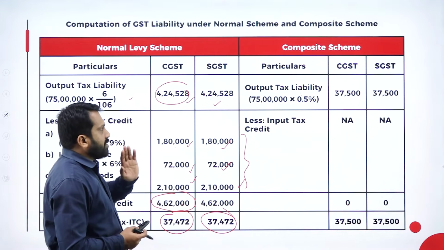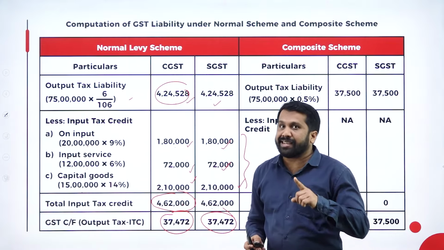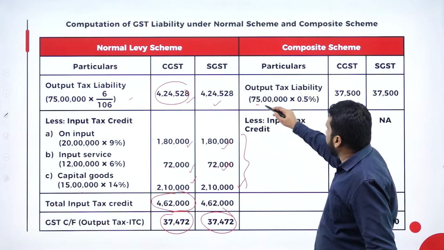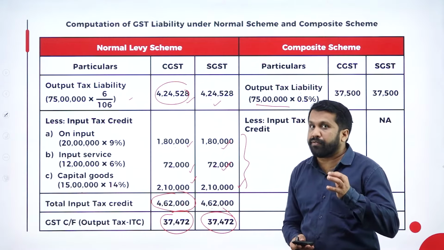Now come to composition scheme. Composition scheme, always remember, we don't take credit of purchase. Directly calculate 75 lakh and the percentage is 0.5%.